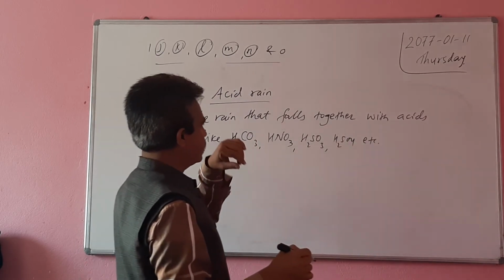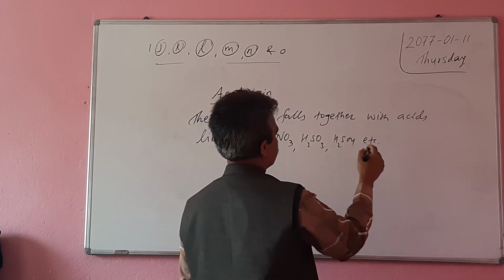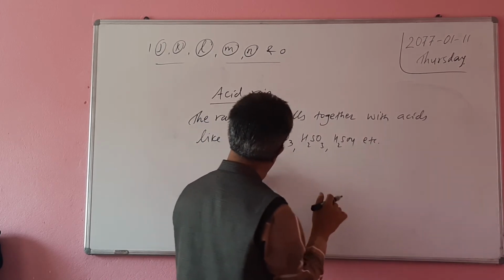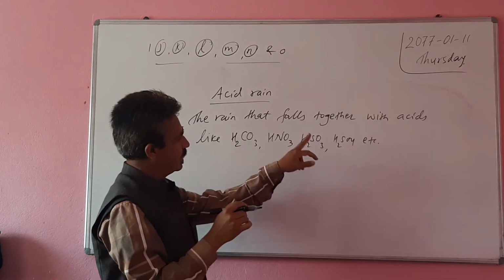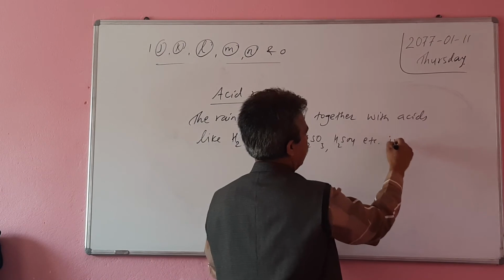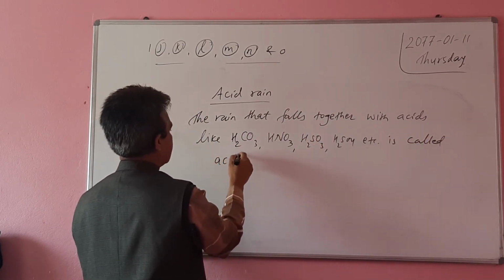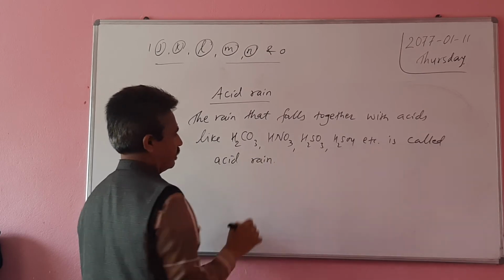So like carbonic acid, nitric acid, sulfurous acid, sulfuric acid, etc. is called, what do you call it? Acid rain. Okay, acid rain.